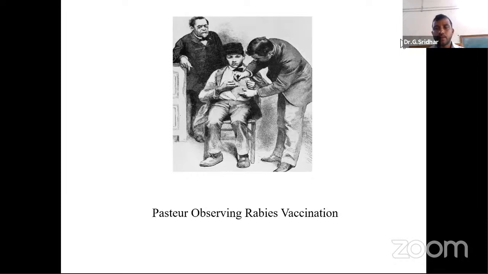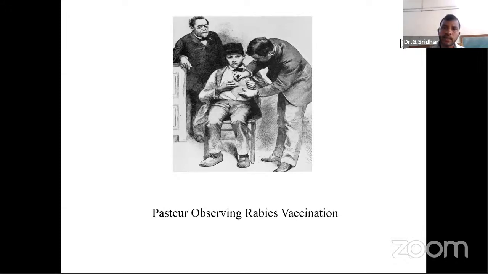The second type of immune response is cell-mediated immunity, which we get from T cells. T cells are of three types: T helper cells, T cytotoxic cells, and T suppressor cells. These are the three different types of immune cells which can give an immune response in our body against a foreign pathogen.